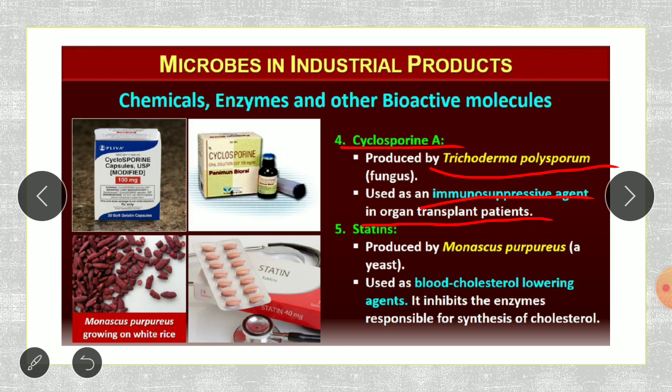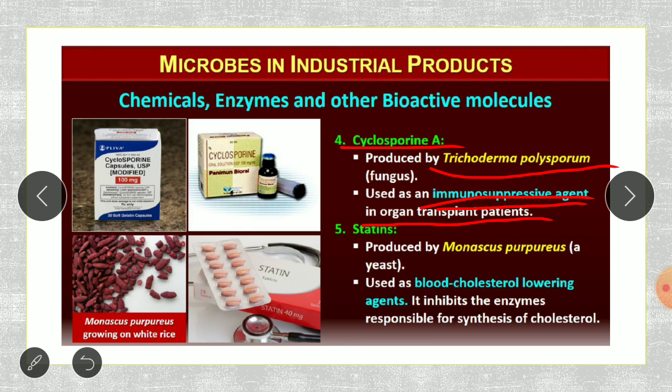So what this cyclosporin A is doing, whenever there is such a type of transplant, until the body recognizes that organ, until then it will suppress the immune activity. So it is acting as an immunosuppressive agent. It will stop the action of the immune system for some time till the patient gets acclimatized with the kidney that is transplanted to him. So that is the cyclosporin A.